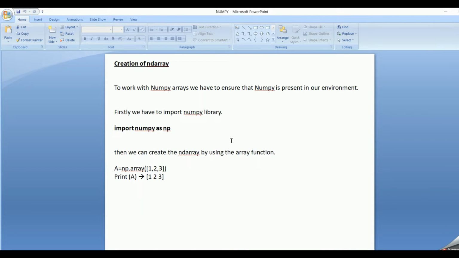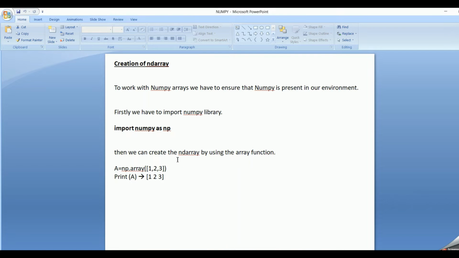And now, creation of an n-dimensional array. To work with NumPy arrays, we have to ensure that NumPy is present in our environment. So we have to import the NumPy library. Firstly, we have to import the NumPy library by giving this statement, import numpy as np. np is the alias name. numpy is the library. And then using this alias name, we can create ND arrays.